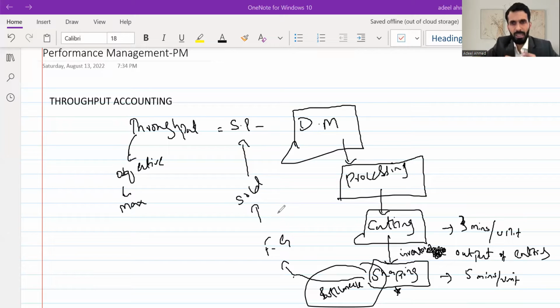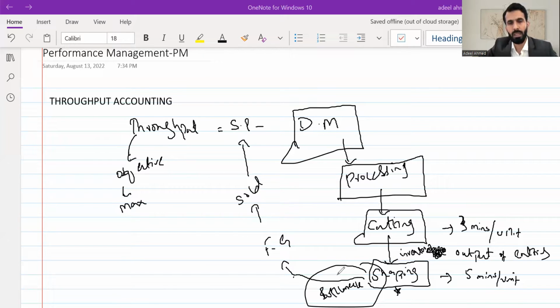So for all our planning, the next step, when we discuss the theory of constraints, is how we will plan our product mix, how many units of each product should be produced so that we can maximize our throughput. We will discuss that in the second half, how to maximize our throughput with respect to the bottleneck. The thing that is holding us up is the bottleneck, so all our planning will revolve around the bottleneck process.